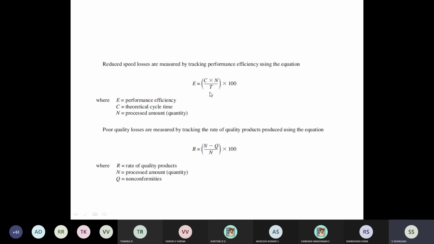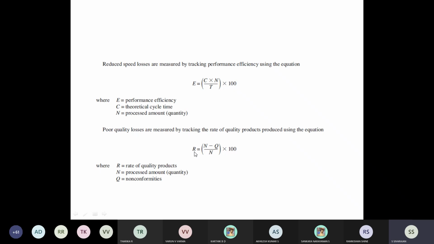T will solve the problem. There we'll understand. So T, the denominator, I think they have not given what is T. So T should be the ideal, and that I'll tell you, solve the problem, we'll see. And then the third metric is quality loss.